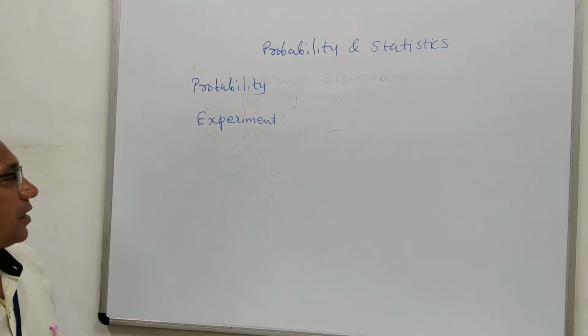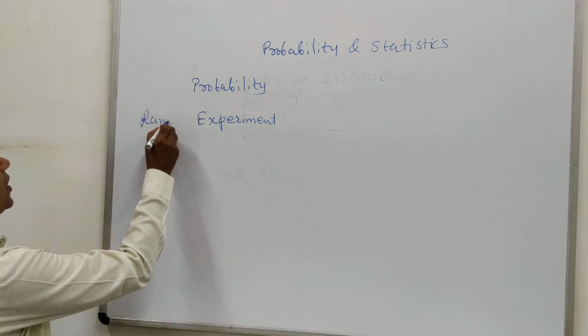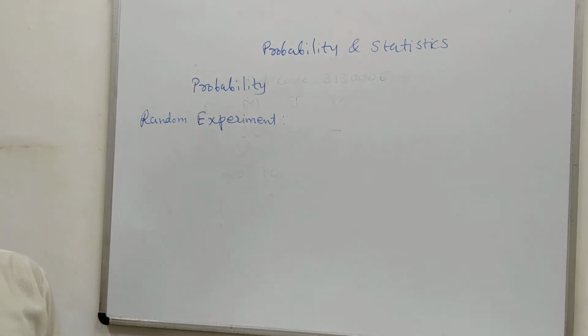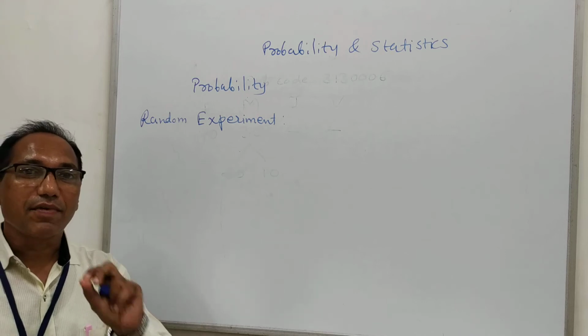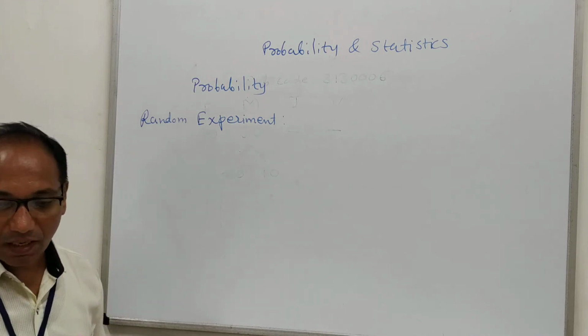Tossing a die, etc. The experiment which we hold randomly is known as a random experiment. Then one by one we will go; we will try to understand each term in simple language.